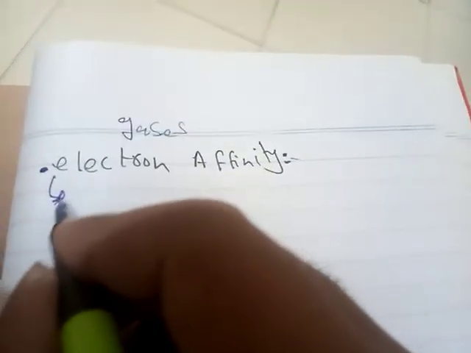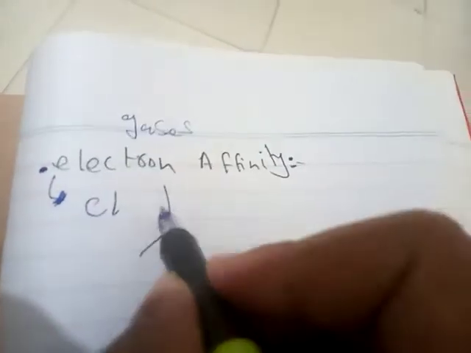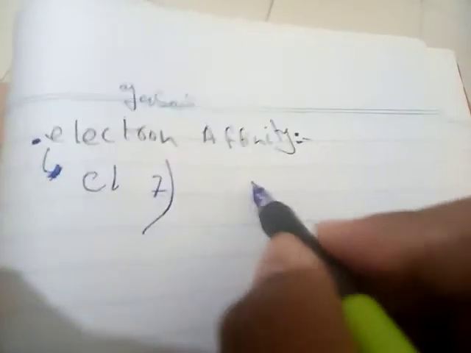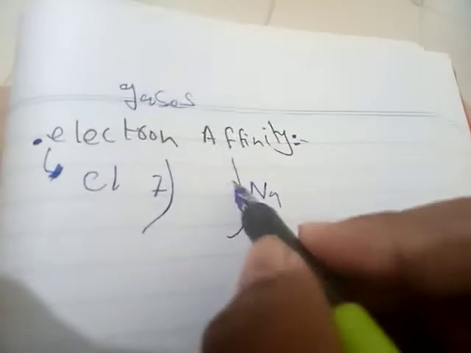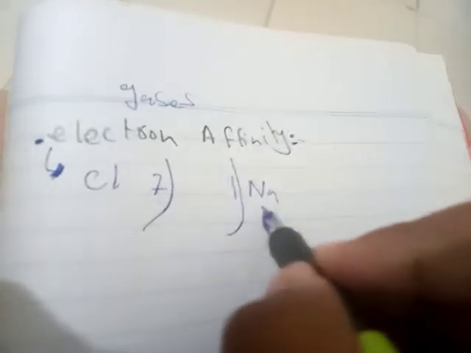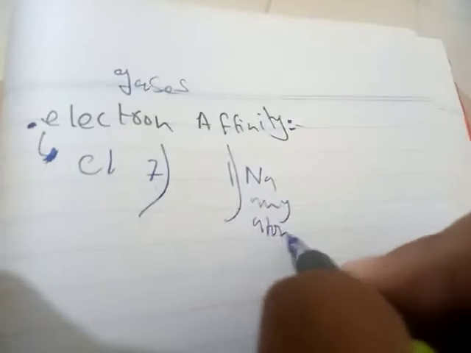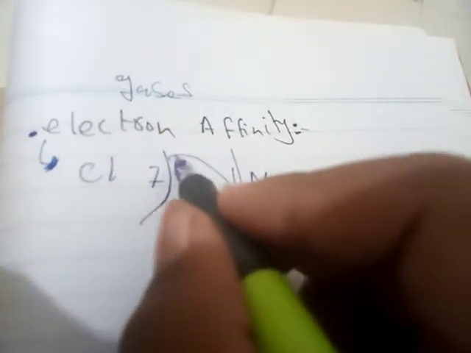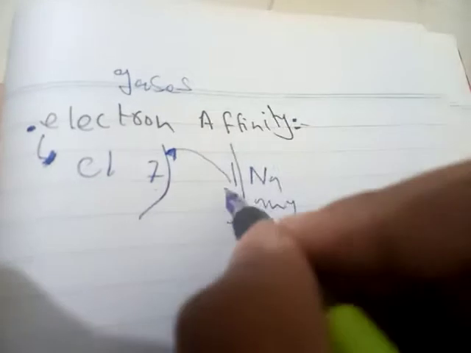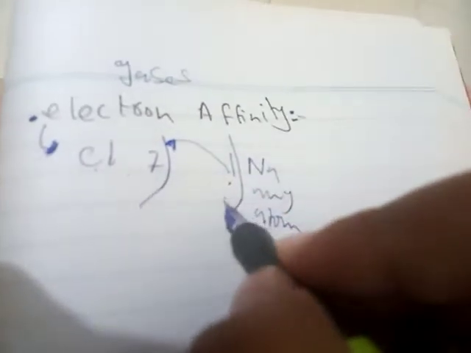For example, chlorine has 7 electrons in the valence shell, so it will try to get an electron from the valence shell of another atom. Here we have sodium. When chlorine gets an electron from sodium, this process is called electron affinity. A negative charge will appear because it is gaining an electron.